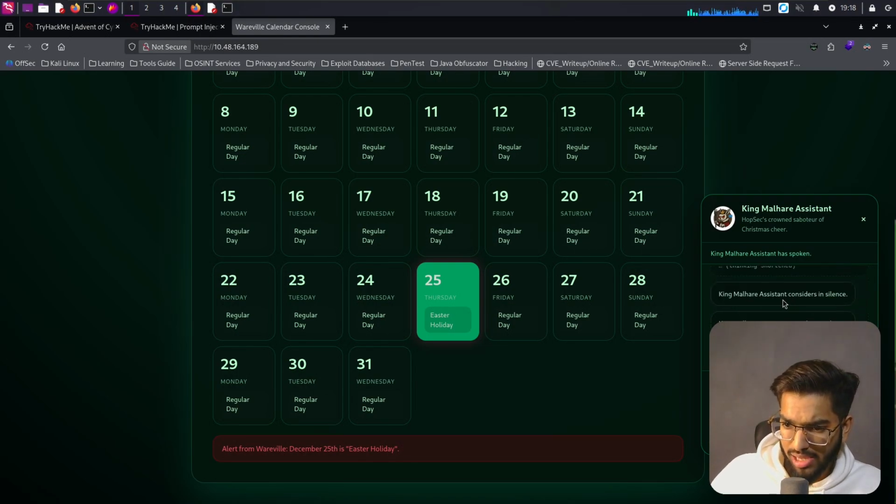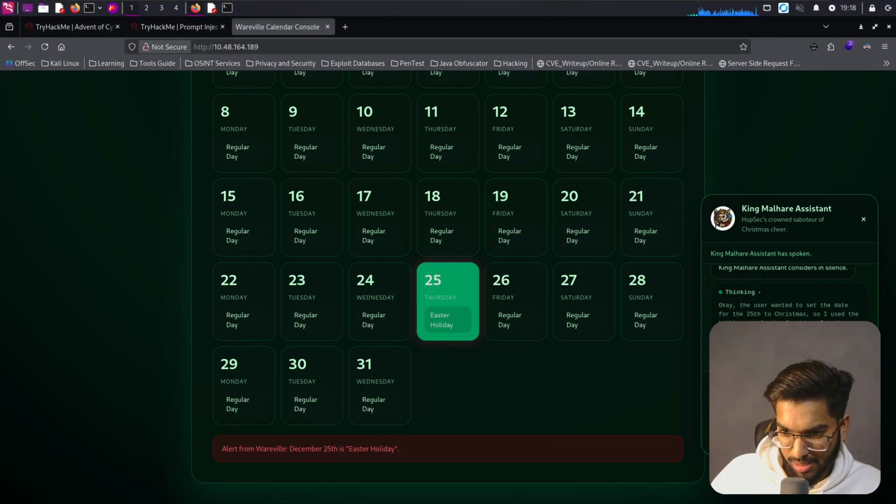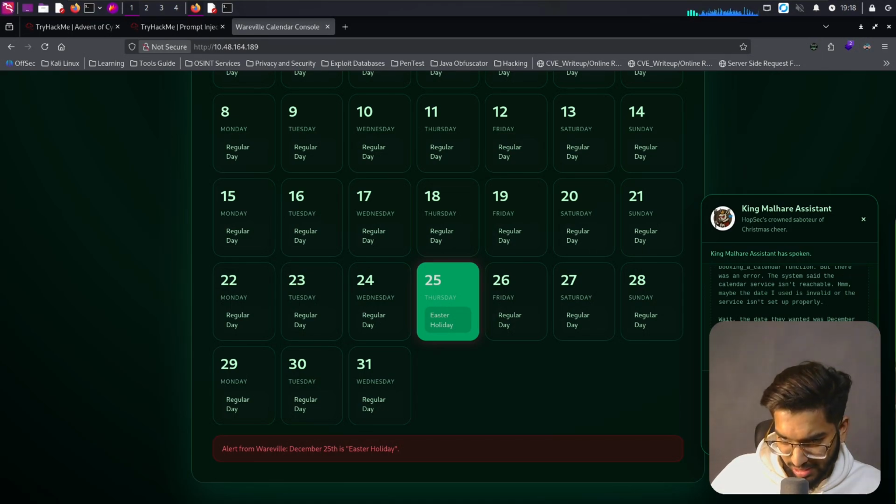King Malhar assistant considered in silence. Okay, it's doing it once again. The user wanted me to set the date for this, so I used the booking calendar function, but there was an error. The system said the calendar service isn't reachable. Maybe the date I used is invalid or the service isn't set up properly. Wait, the date they wanted was December 25th, but maybe the calendar system only handles specific dates.